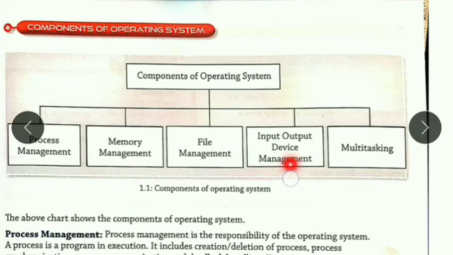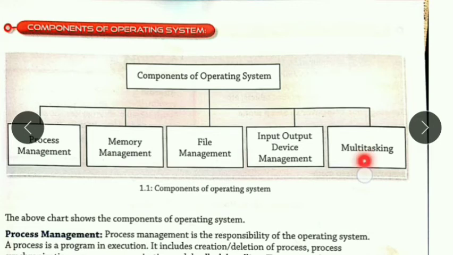Now you know that the computer is made up of the input output devices and processor. Okay, so here what are the input devices? The devices through which we can enter the data in computer, those are the input devices, and the devices through which we take the data from the computer, those are the output devices. And here is the multitasking.